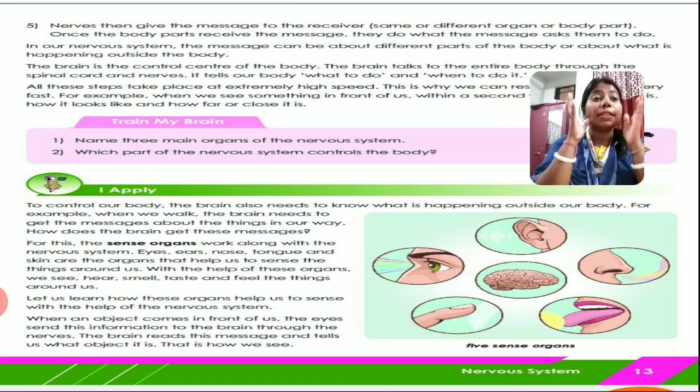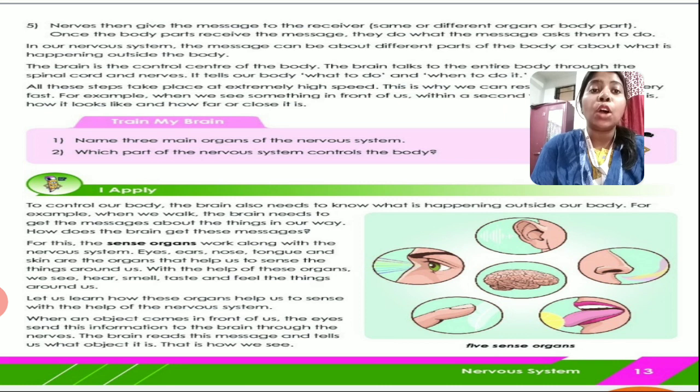The sense organs give signals to the brain that these are the activities, these are the functions going on outside, and the brain in return gives the message back to the organ about what needs to be performed. With the help of these organs we see, hear, smell, taste and feel the things around us.